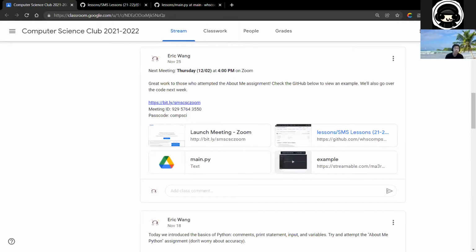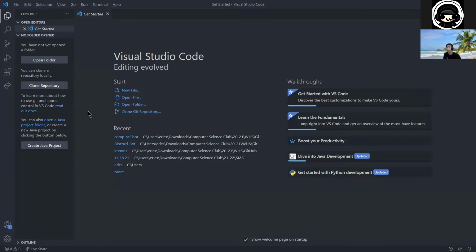But otherwise, we're going to get started today with VS Code. If you do have VS Code and you open it for the first time, it should look something similar to this, somewhere along these lines. Make sure you have Python installed on your computer. If you don't, that's okay.